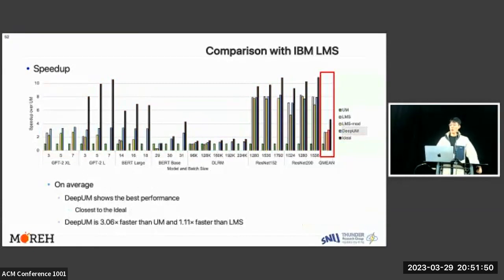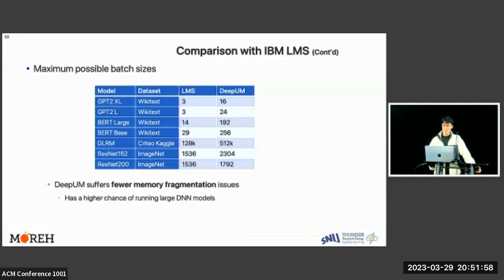On average, DeepUM shows the best performance. DeepUM is 3 times faster than UM and 1.1 times faster than LMS. This table shows the maximum possible batch size of LMS and DeepUM. The numbers indicate that DeepUM suffers fewer memory fragmentation issues and has a higher chance of running large DNN models.